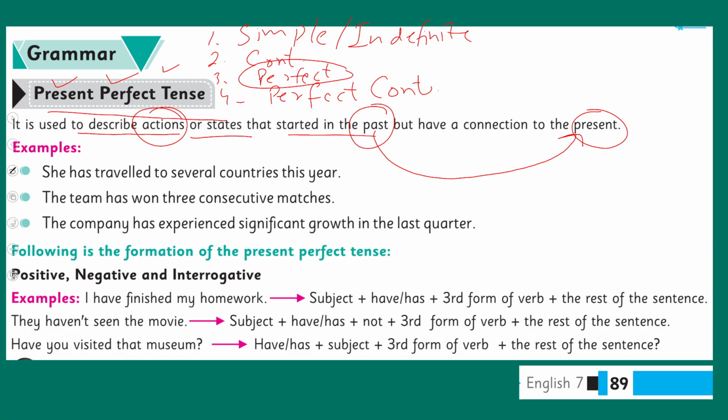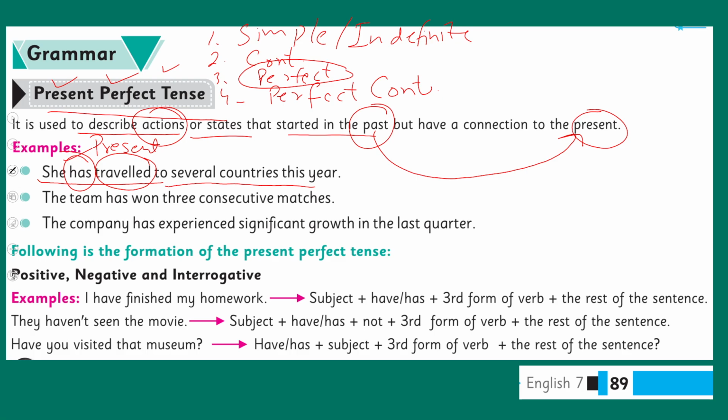For example, she has traveled to several countries this year. Yes, we have the helping verb has, which says that this is in the present form. And here we have an idea that this is in the perfect form. This is present perfect. She has traveled to several countries this year.